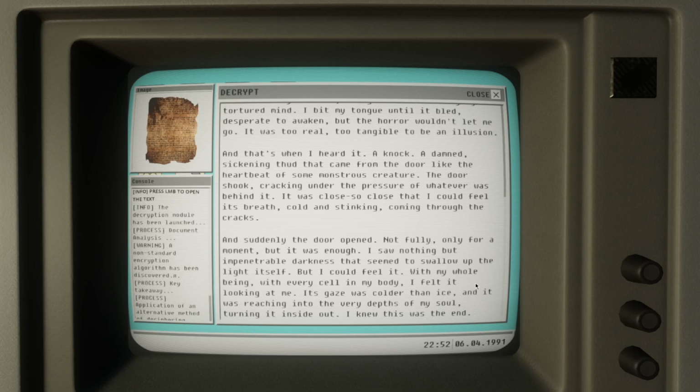I could feel it with my whole being, with every cell in my body. I felt it looking at me. Its gaze was coated in ice, and it was reaching inside the very depths of my soul, turning it inside out. I knew this was the end.